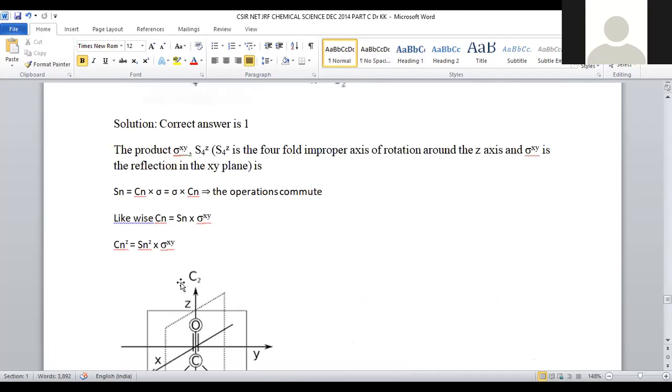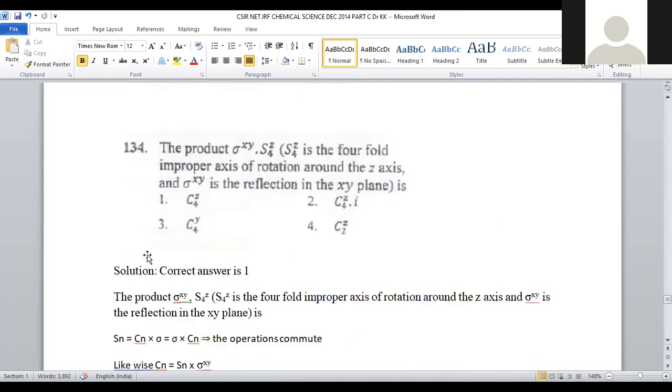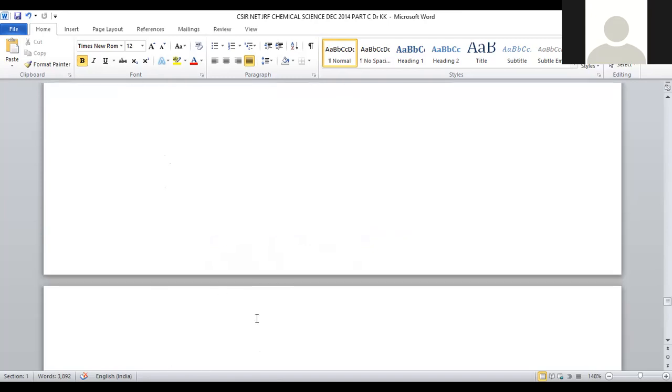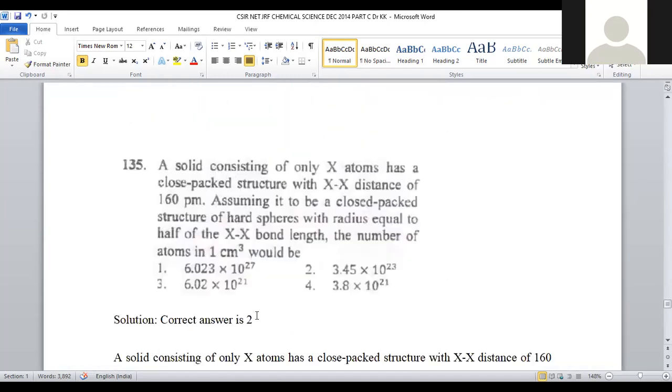So when we take S4Z into sigma XY, the product will become S4Z. S4Z is available only in option number 1. For question number 134, option number 1 is the correct answer. This is a question from group theory. Now let us move on to question number 135.